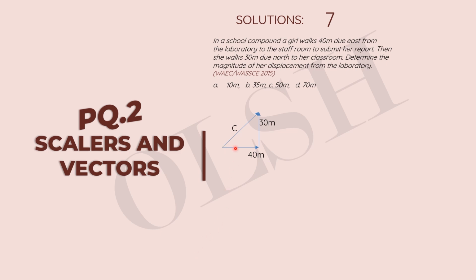It's quite simple. All we're asked to find is the resultant of this movement, and we can see it's already arranged in a tail to head format. So we simply bring in Pythagoras theorem as we did before to solve this problem, and of course c squared is equal to a squared plus b squared. We can take a to be 30 meters, b to be 40 meters, and we have 30 squared plus 40 squared, which gives us 2500. If you simplify that, find the square root of both sides, and we have 50 meters.